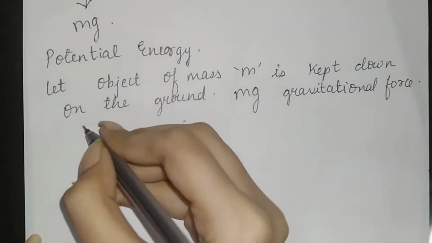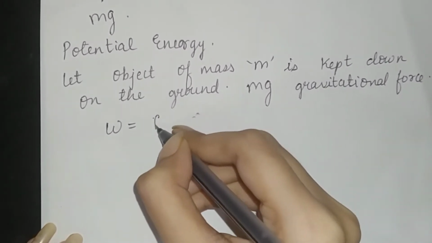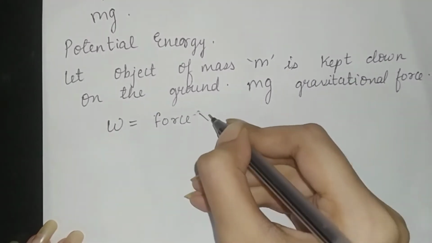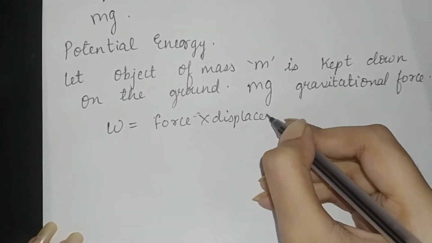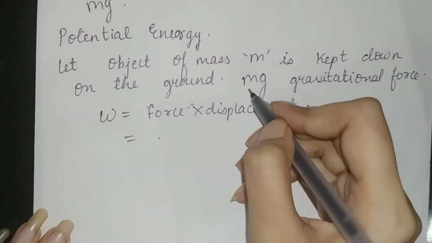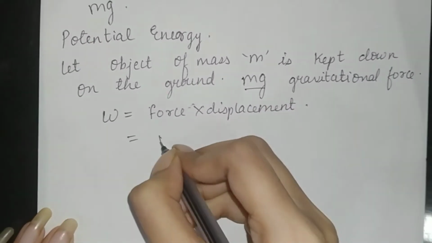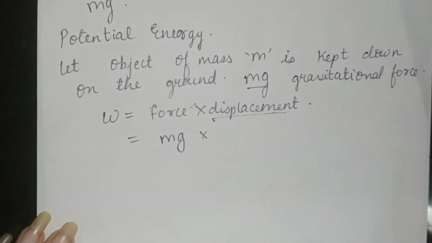As we know, the formula of work is equal to force into displacement. So what is force? Force is equal to mg. But we don't know about displacement.